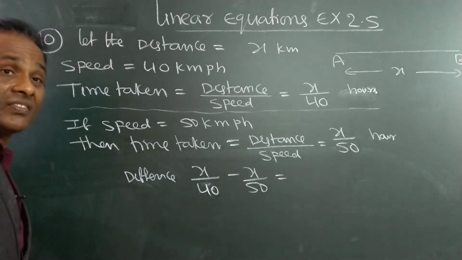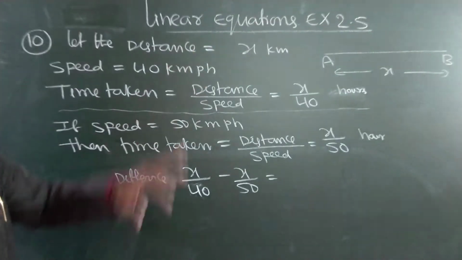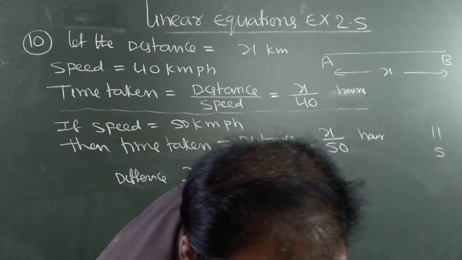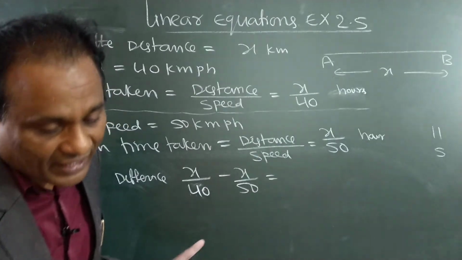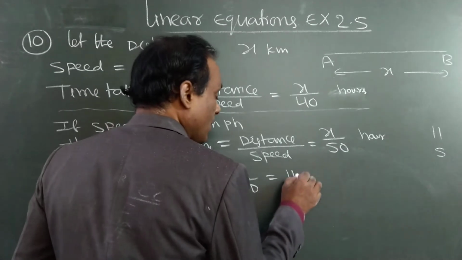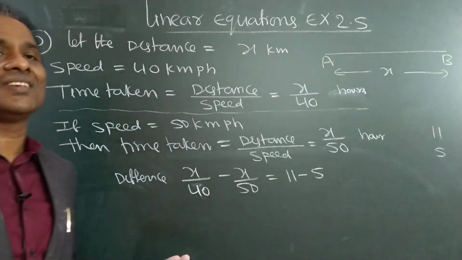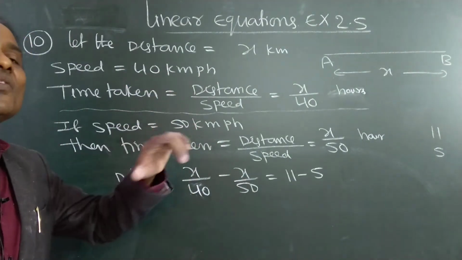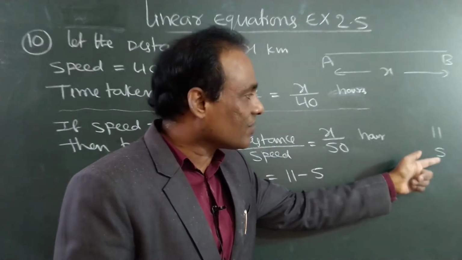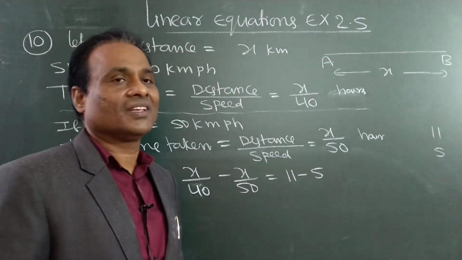See here, this is a very difficult concept. The difference is, first time it is 11 minutes late, second time it is 5 minutes late. See the question: 11 minutes and 5 minutes, 11 minus 5. So the difference in the timings is 6 minutes. If the speed is increased, what is the difference in the timing? 6 minutes difference, because first time it was 11 minutes late, second time only 5 minutes late.